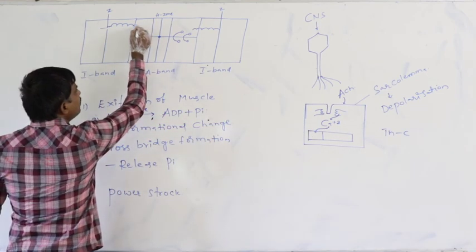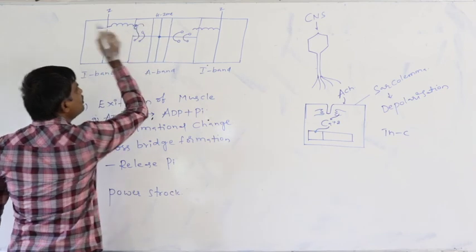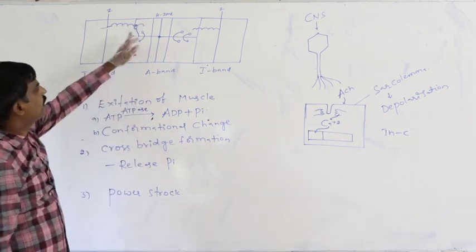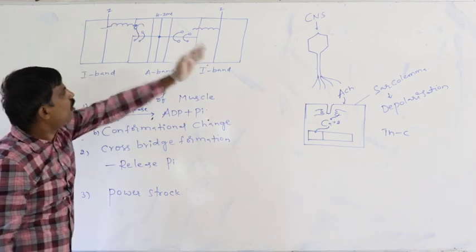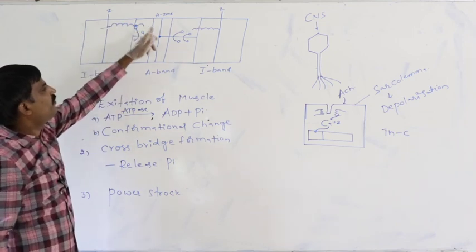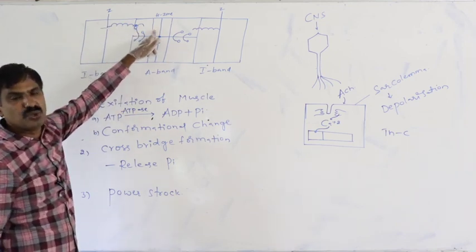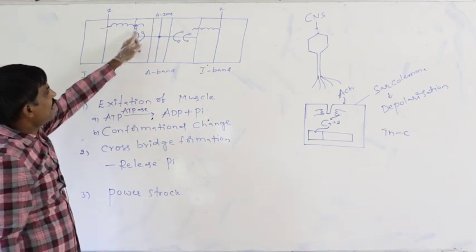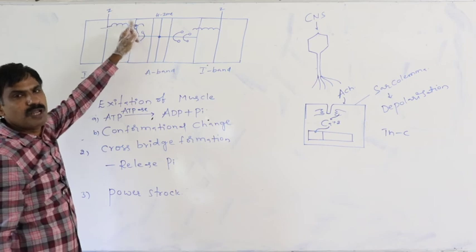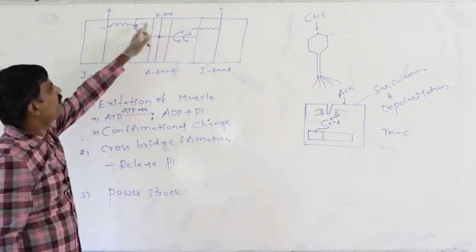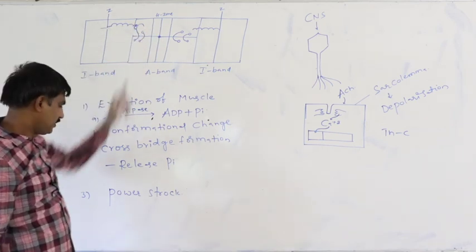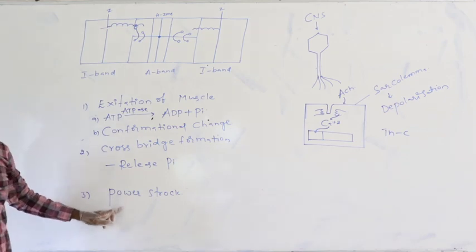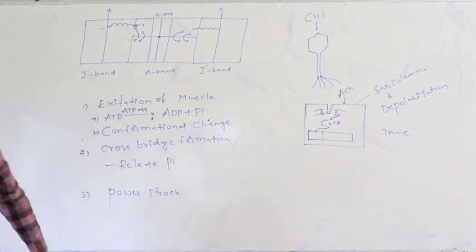By utilizing this energy rich phosphate, the head of the myosin pulls the thin filament towards the H zone. If the head of the myosin forcefully pulls the thin filament towards the H zone, that is called the power stroke.